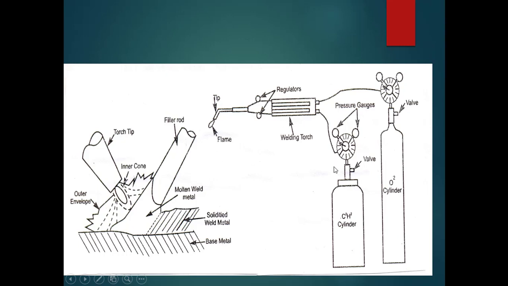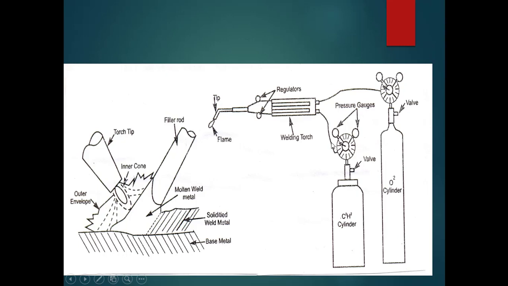We can see that the most important components are, as we just discussed, that it makes use of oxygen gas as well as acetylene gas. So to store the oxygen, we have one cylinder, the oxygen cylinder, and to store the acetylene we require one more cylinder, the acetylene cylinder. These two cylinders will be provided with pressure gauges, just to check the pressure of the oxygen and acetylene in the cylinder, as well as the pressure of the oxygen and acetylene going out of the cylinders. We have valves to control the flow of the oxygen as well as the acetylene.